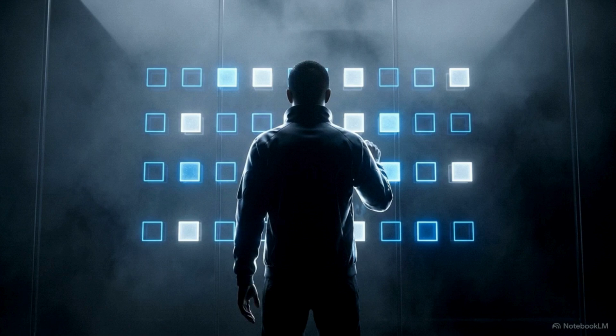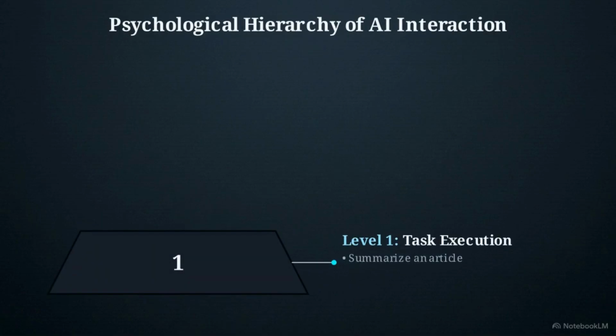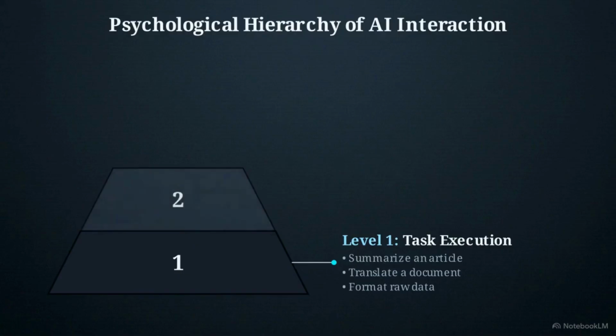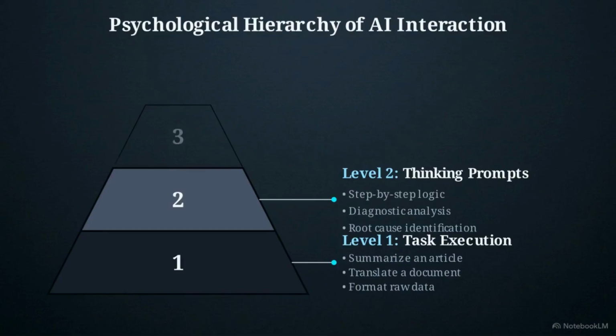Professionals, however, categorize prompts based on the specific job they perform on our own thinking. This diagram maps the 4 levels of interaction. At the base is level 1, task execution. These are direct commands like summarizing an article, translating a document, or formatting raw data. Moving up, we reach level 2, thinking prompts. Here, you force the AI to slow down and use step-by-step logic, or run a diagnostic analysis to find the root cause of a failing process.